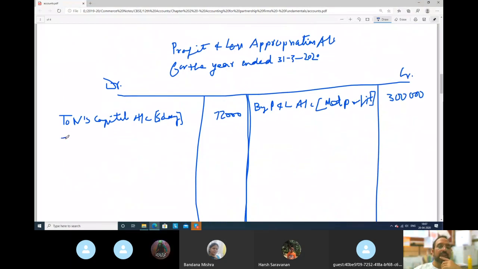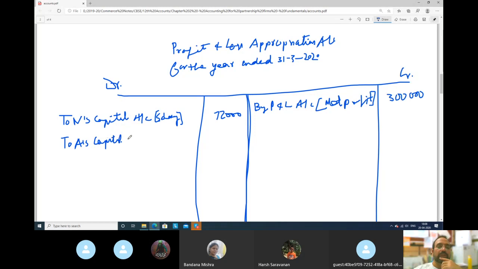So we will write to A's capital account.